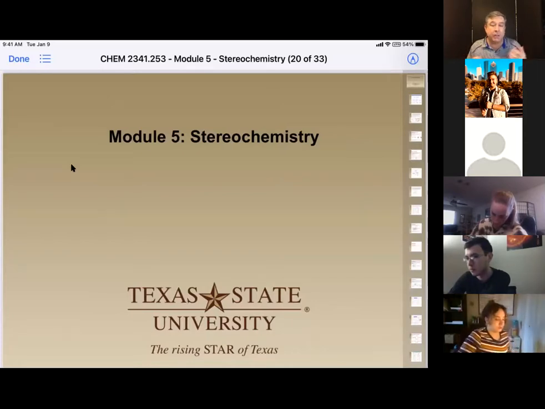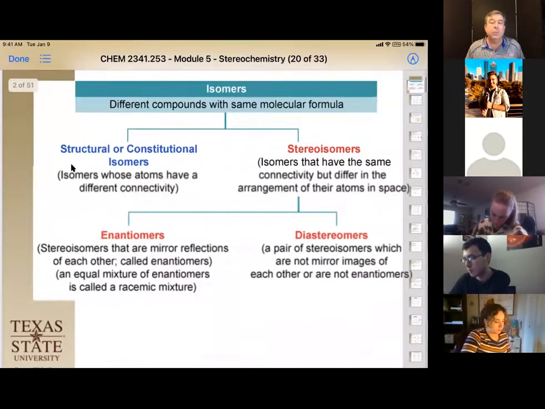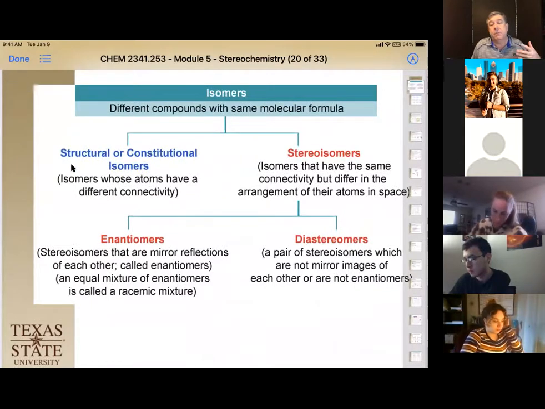So we can have a bunch of different types of isomers. Let's go talk about the isomers first, and then we'll get into the stereoisomers second. Isomers are just different compounds made from the same formula. So C2H10O5, you can hook those together a bunch of different ways. And each time you do, you can even have the same connectivity, or you can have different connectivity and different functional groups. So each of these things, even though they have the same formula, can have those different functional groups, meaning they are isomers.